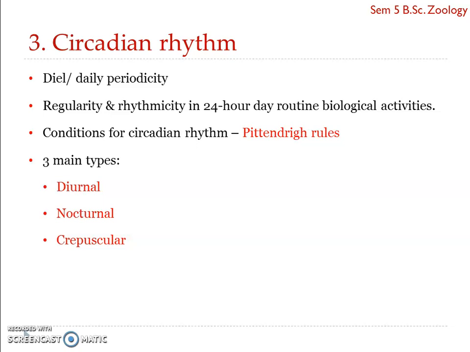Circadian rhythms may change with a change of place. They may also change with age. For example, young woodchucks remain active during the evenings only, while the adults remain active almost throughout the day. Similarly, in human beings, the sleeping cycle gets shorter with age.